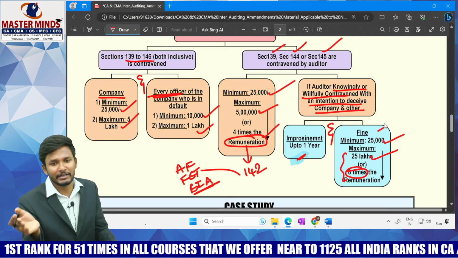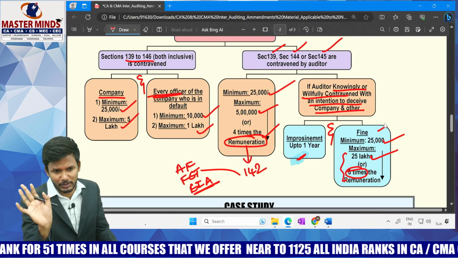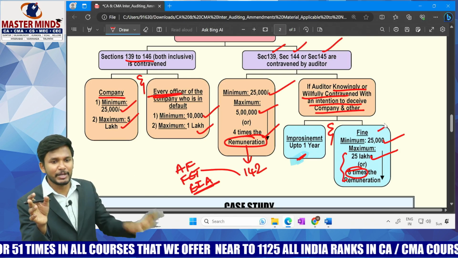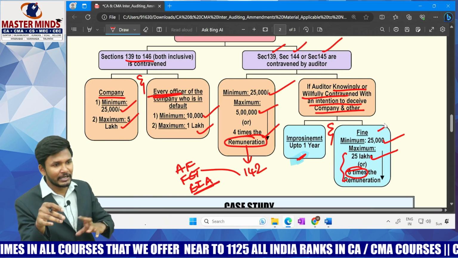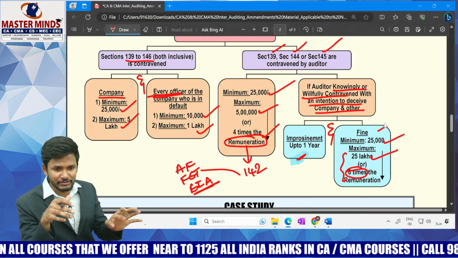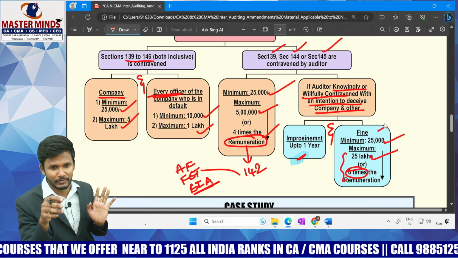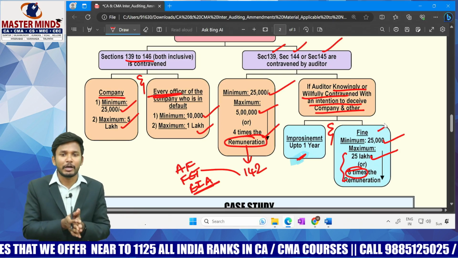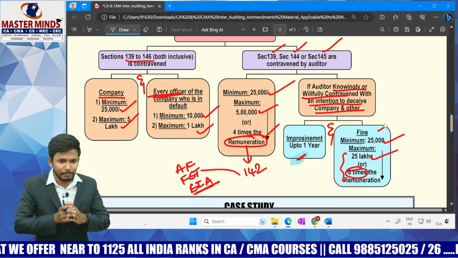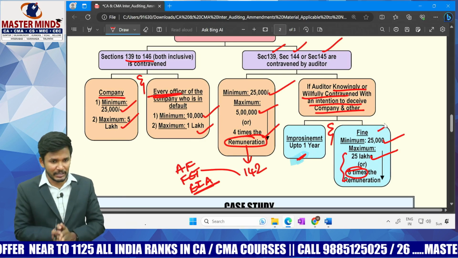From whom they'll collect it, that's their internal policy. We don't have a responsibility there. We would say the entire firm will be responsible for paying the penalty. Who will be responsible when they say entire firm? All the partners will be equally responsible. Got the point? Simple. If I talk about imprisonment, who will be responsible? Only the partners who were involved in that intentionally.